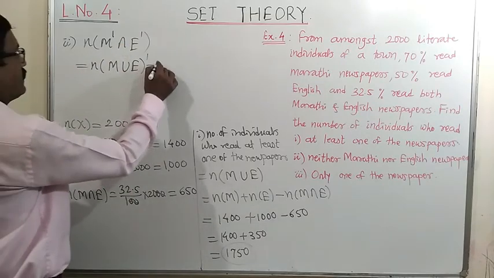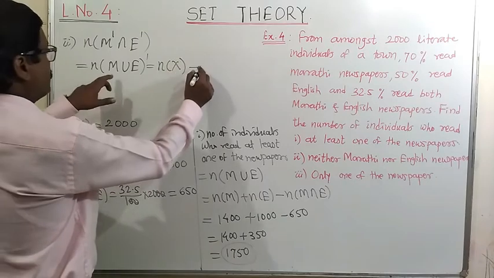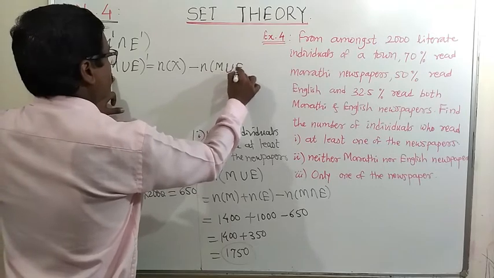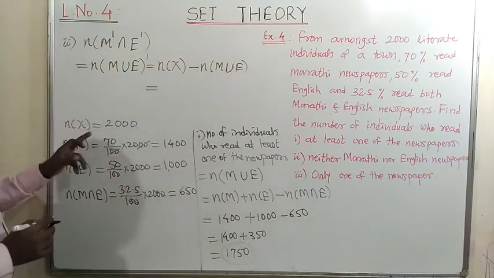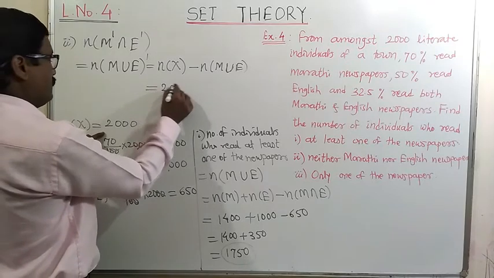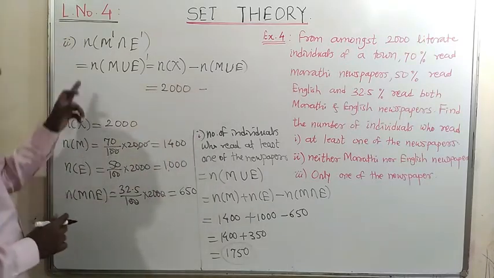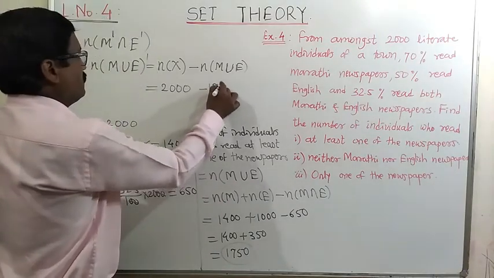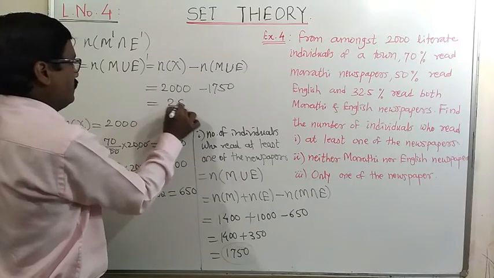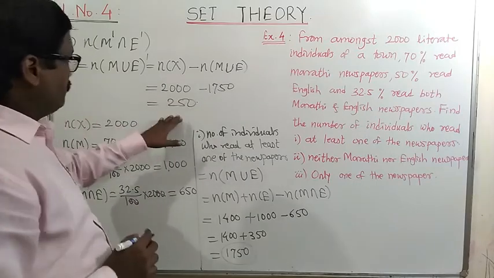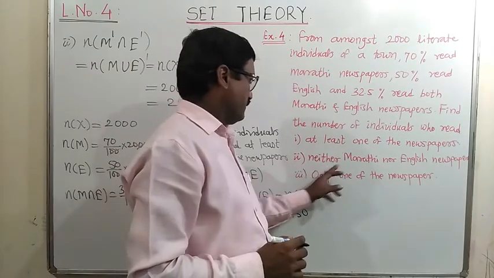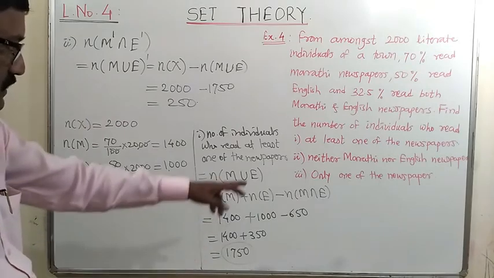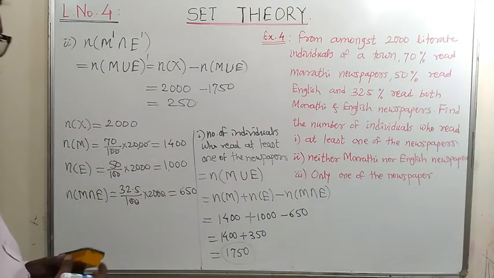So it is equal to n of X minus n of M union E. Now n of X is the total number of literate individuals, that is 2000, minus n of M union E, which in the first part we have calculated as 1750. So the answer will be 250. So these are the people who read neither Marathi nor English newspapers. That is 250. Let us see the third one, only one of the newspapers.